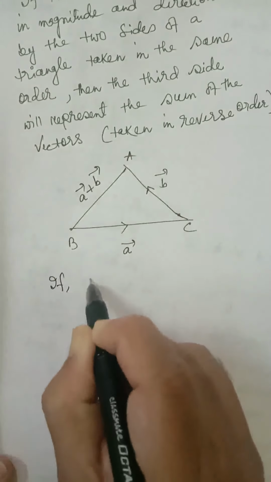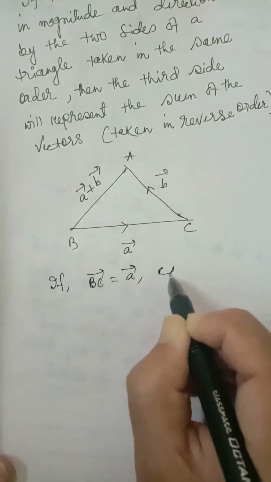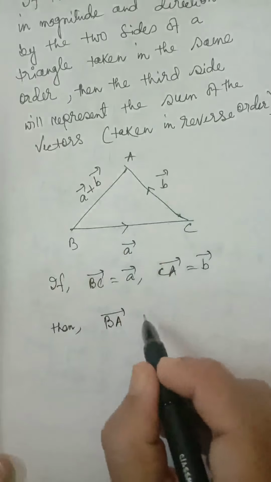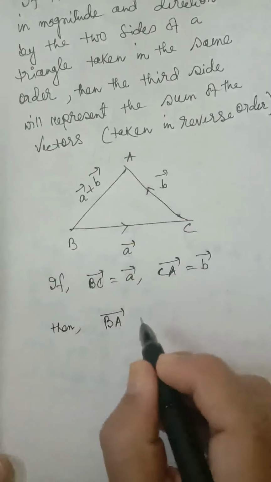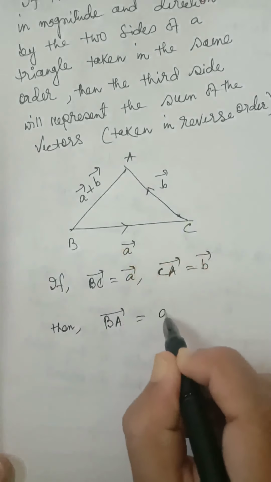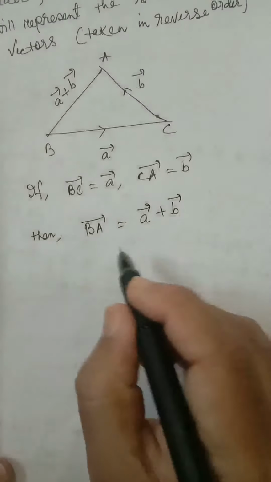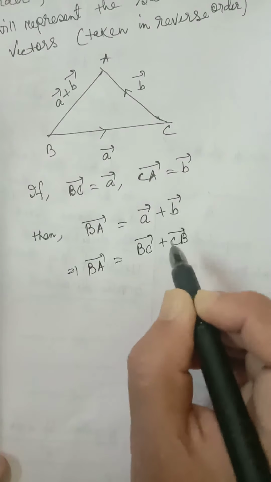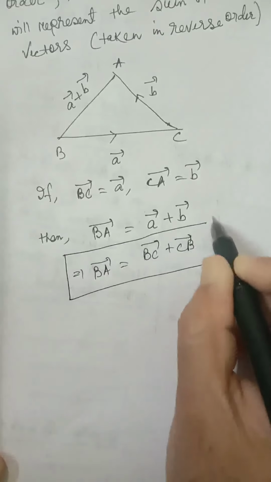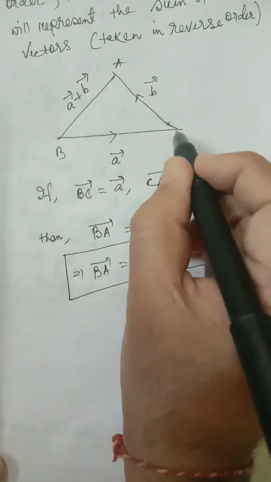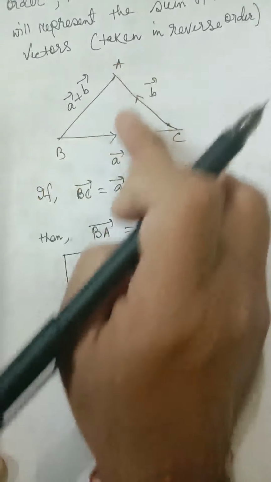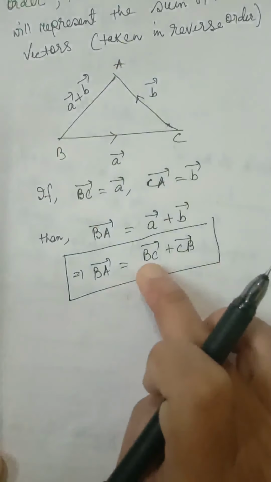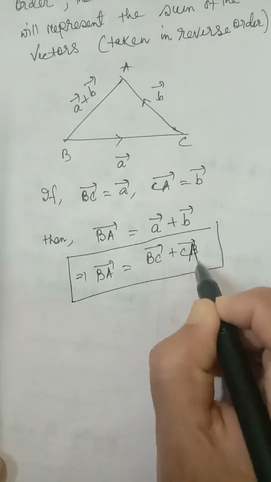So if BC vector is equal to A vector and CA vector is equal to B vector, then the third side BA will represent the sum of the vectors A and B. BA vector is equal to A plus B. You can also think of it this way: BC plus CA, B to C plus C to A. I made a mistake here, it will be CA.